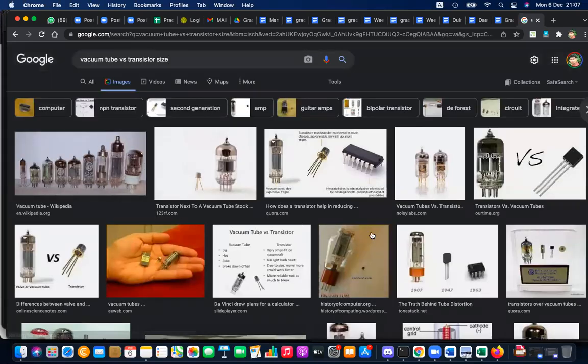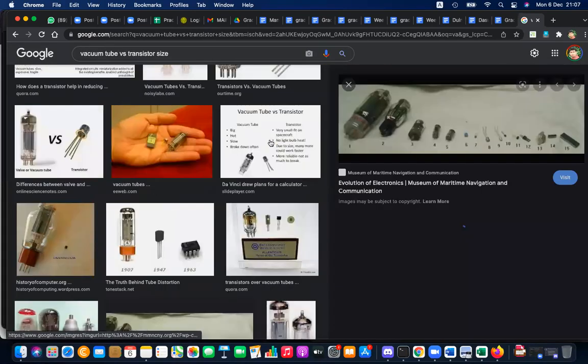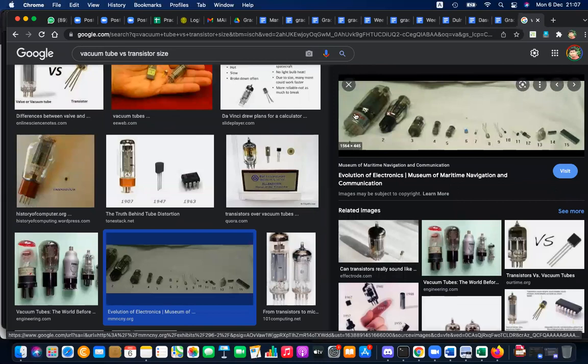You can see transistors are very small units. Here you can see all these things. Large vacuum tubes, much smaller vacuum tubes, and much smaller vacuum tube in the fifth one. Then the sixth one, seventh one, you can see the transistors. 6, 7, 8, 9, 10, 11, those are transistors. Then came the ICs, integrated circuits.